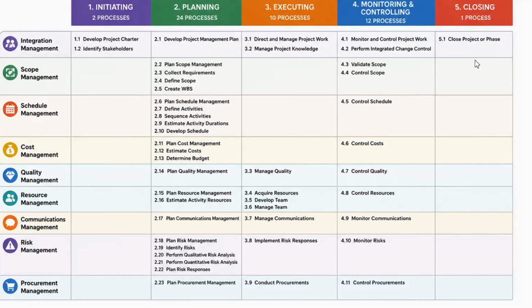So, executing the birthday party and monitoring how the party is going on, whether a relative's kid spoiled the cake. So, we have to plan the risk management beforehand. What if the cake is melting? It should come on time. So, everything comes under risk management, obviously, and then comes the closing process.